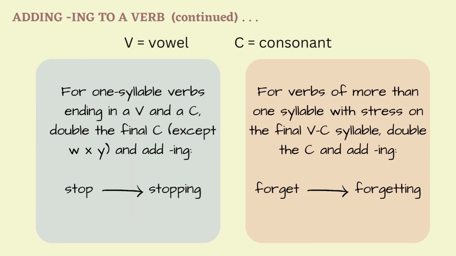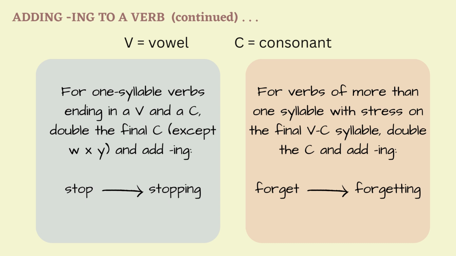More on adding -ing to a verb. Here, V stands for vowel and C for consonant. For one-syllable verbs ending in a vowel and a consonant, double the final consonant and add -ing, unless the verb ends in W, X or Y. Remember, they were the consonants that didn't get doubled when you add -ed. So here stop becomes stopping with a double P.